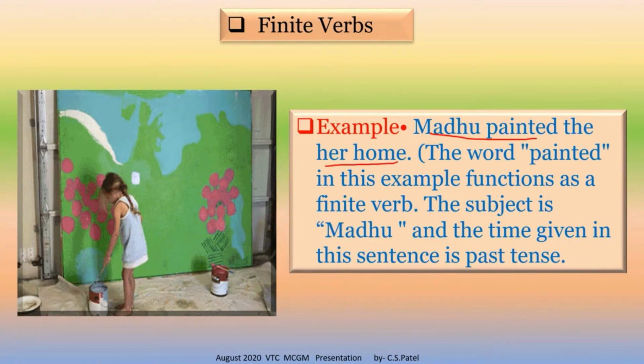Now students, the word painted in this example functions as a finite verb. The subject is Madhu. So Madhu painted her home, which means students, she has completed her work. So the sentence is in past tense. She has finished. Painted in this example functions as the finite verb. Okay, so keep in your mind. Now we'll see further.